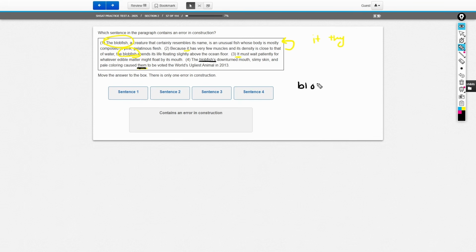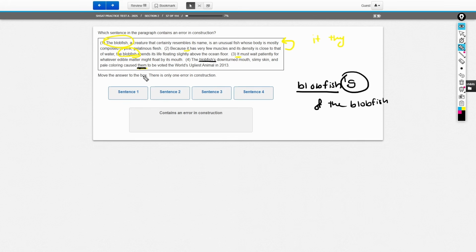Remember, apostrophe S does not mean there's multiple blobfish. This means possession. Apostrophe S is the same thing as saying of the blobfish. Property of the blobfish, right? So the blobfish's downturned mouth, this apostrophe S just means that the blobfish owns or has a downturned mouth, it has slimy skin, and it has pale coloring. So we're talking about the blobfish, but only one blobfish.